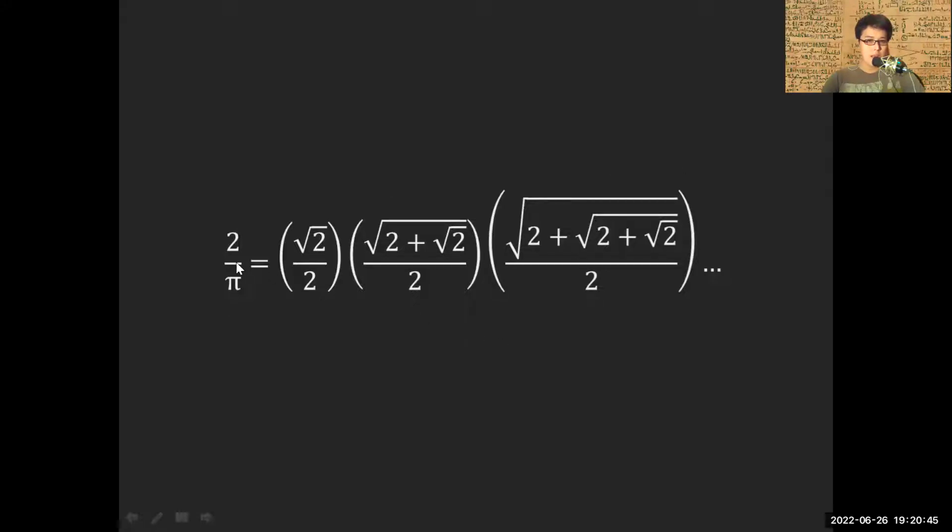From the left-hand side, it says that the ratio between 2 and pi is equal to half of the respective nested radicals all the way to infinity. So it's basically the root of 2 over 2, the root of 2 plus root of 2 over 2, and so on. The root of 2 plus the root of 2 plus the root of 2 over 2, and so on and so forth.